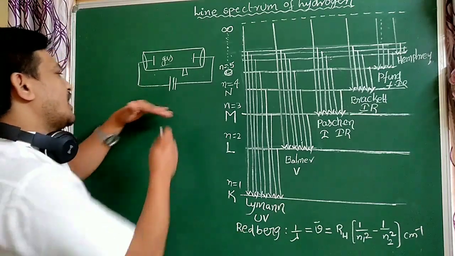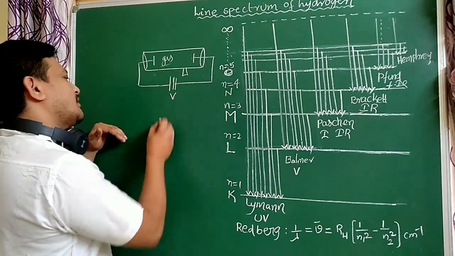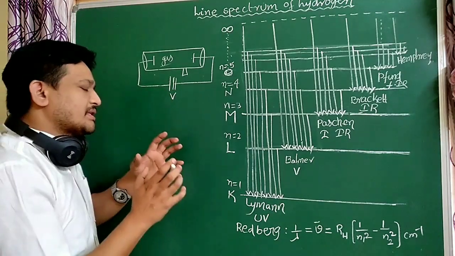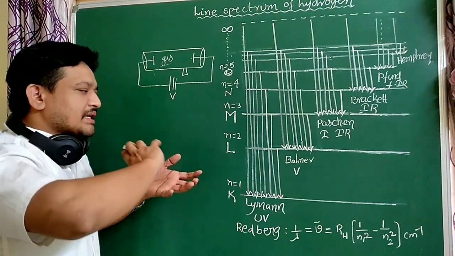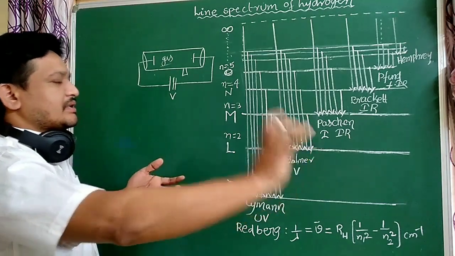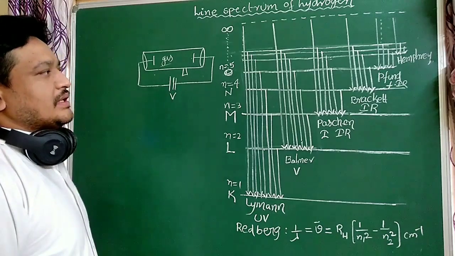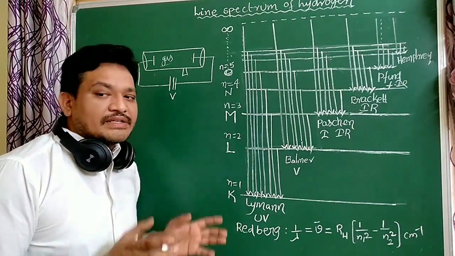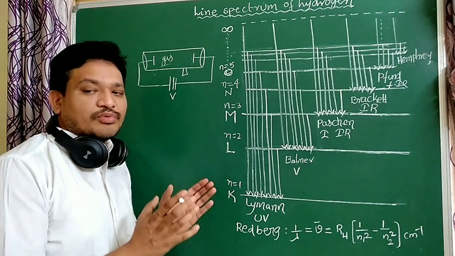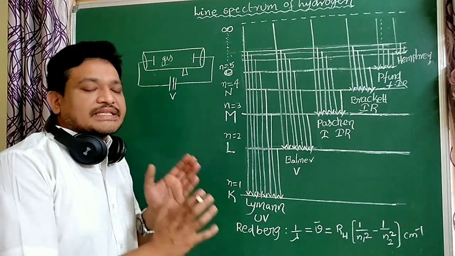We apply high voltage and low pressure. At that time gases act as good conductors. That is very important. Why are gases good conductors at that time?